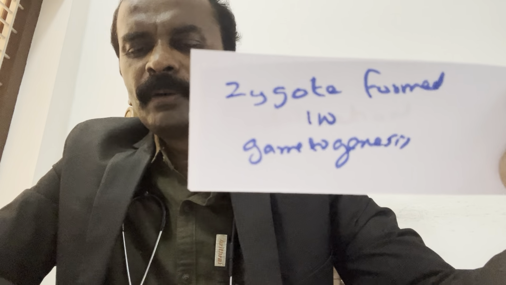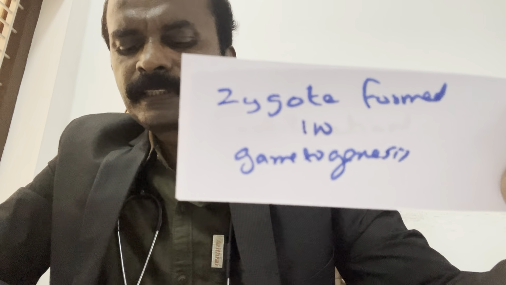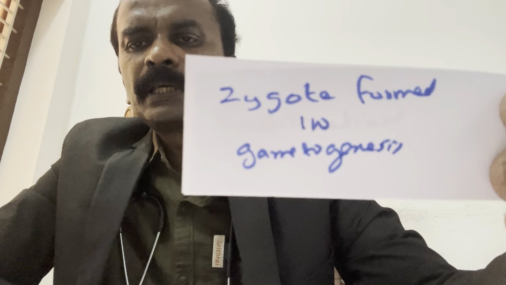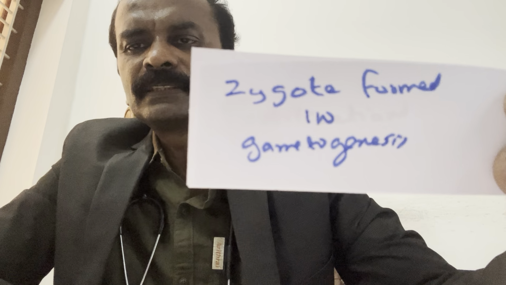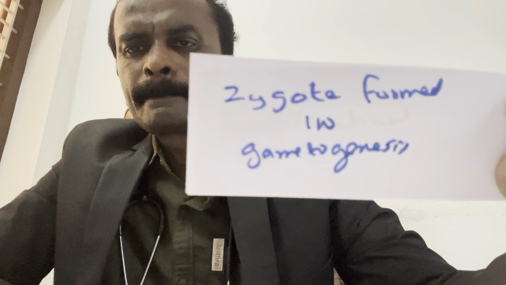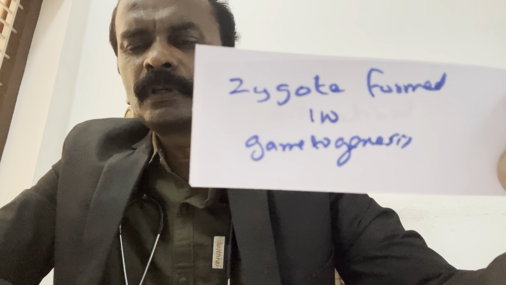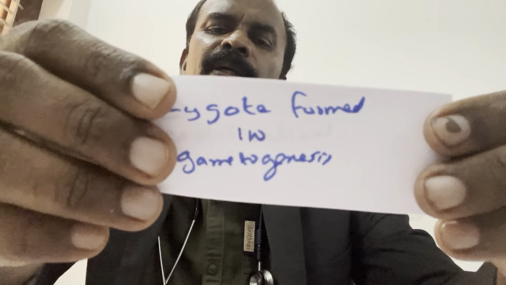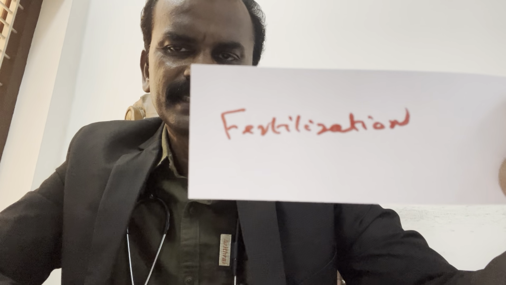Zygote formed in gametogenesis. True or false? Zygote is formed in fertilization.